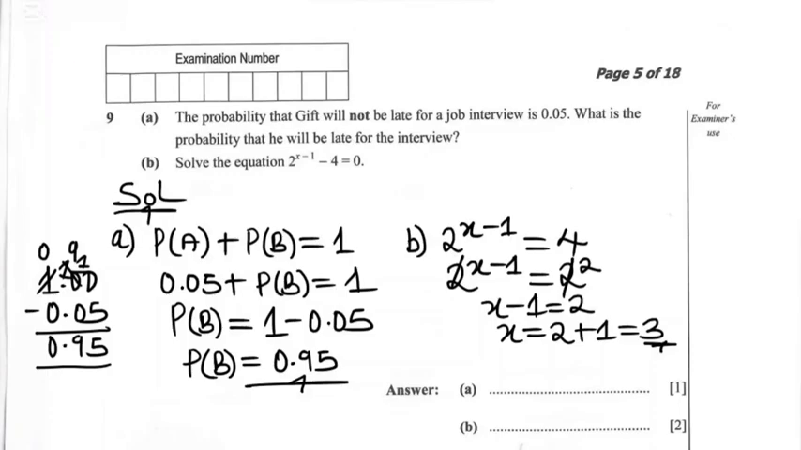So for our answer space here, on A, we'll write probability B is equal to 0.95. Then for B, the solution on B, this is x is equal to 3. All right, moving on to the next question, question 10.